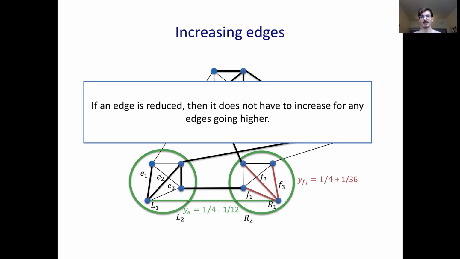So just to summarize where we are, we start with the all 1/4 vector. We decrease ye by 1/12 if its top two cuts are even. This process might violate some constraints for cuts that are lower in the hierarchy, and for these, we increase the ye value of edges which are at that level in the hierarchy.